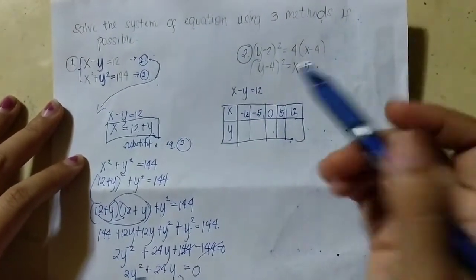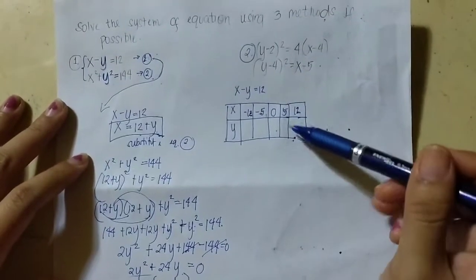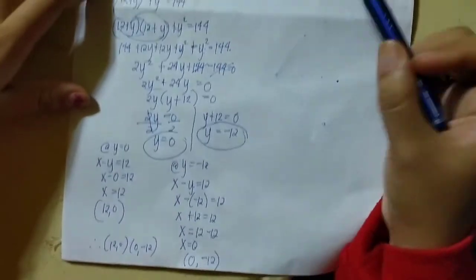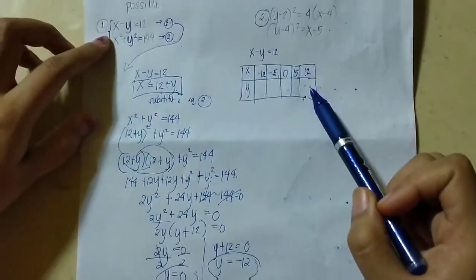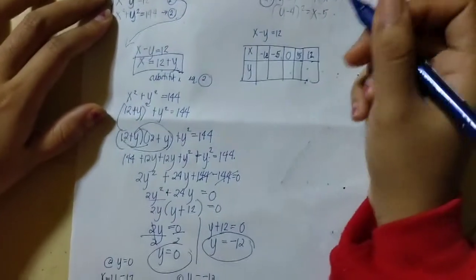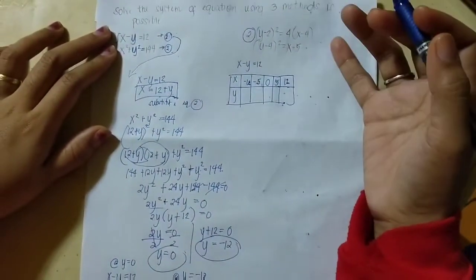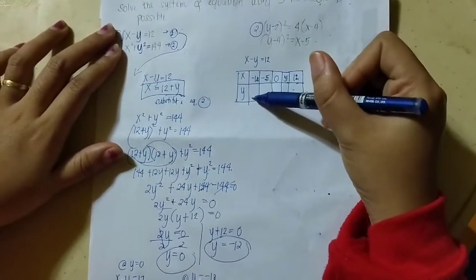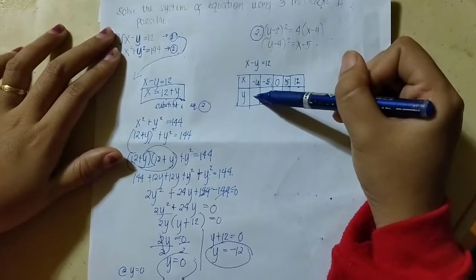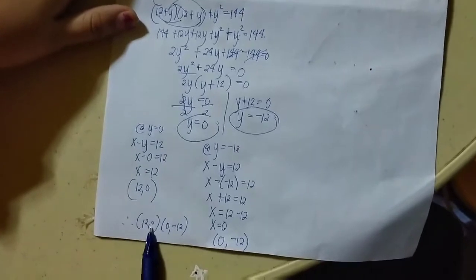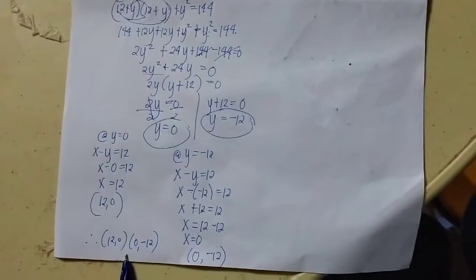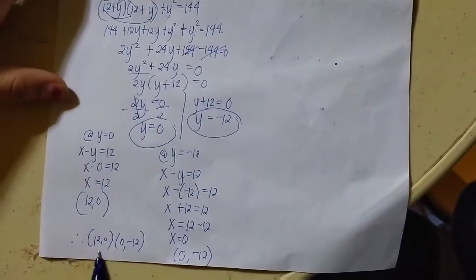Next is, we will use the graphical method. So, we are finished with the substitution method. Next is graphical, since we cannot solve this by elimination method. So, graphical method. We will let any values of x, then substitute to the equation to get the value of y. As we can see in our solution, we let values of x that are close to each other, so that we will not have too many values of x.